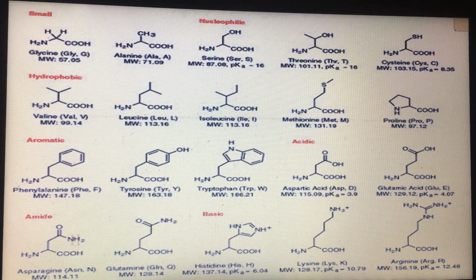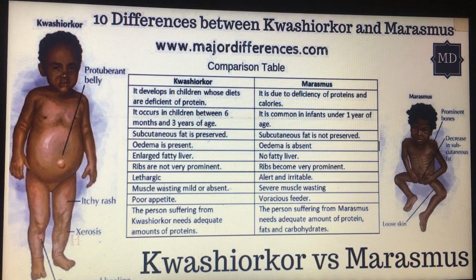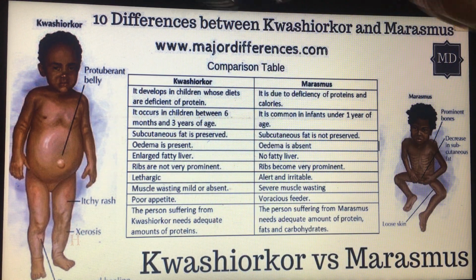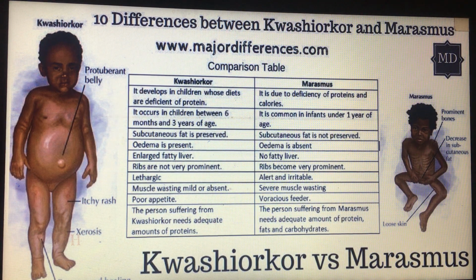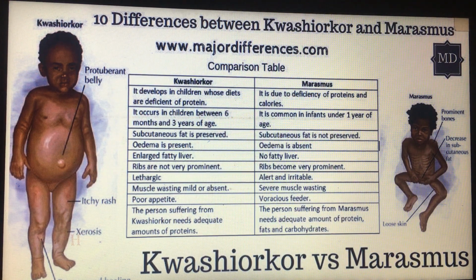Now, deficiency of protein causes poor growth, but in extreme cases may cause very big problems like marasmus or kwashiorkor. Here we have marasmus and here we have kwashiorkor. So lacking protein will make those two problems.